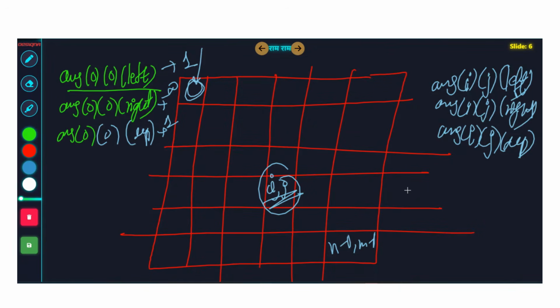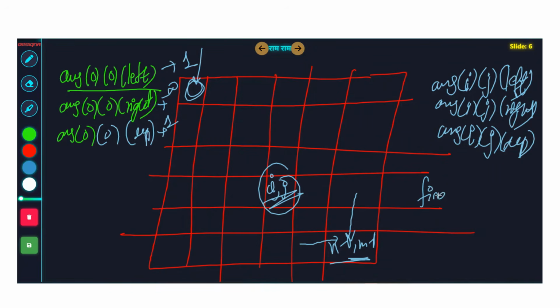So what can be the final answer? The final answer will be the best way to reach N minus 1, M minus 1 such that you are reaching it from the left-hand side direction or from the upward direction, because you cannot reach the last cell from the right-hand side, since from the right-hand side nothing exists. But yes, we need to keep track of 3 states. You will understand very soon why.